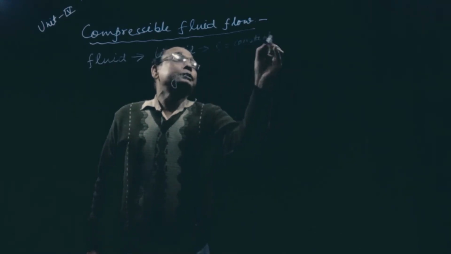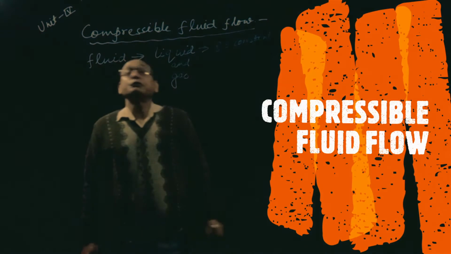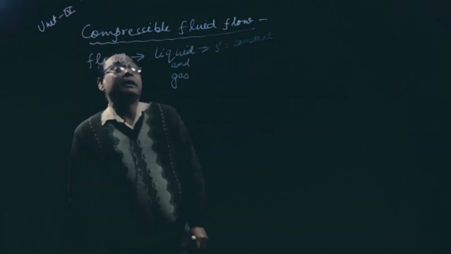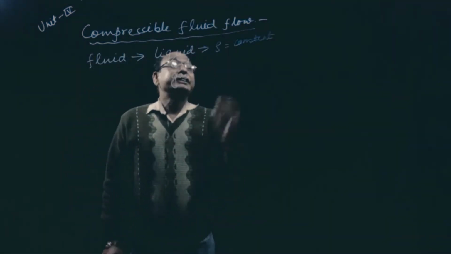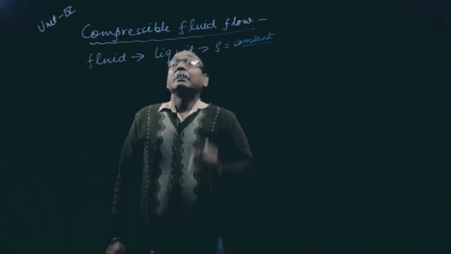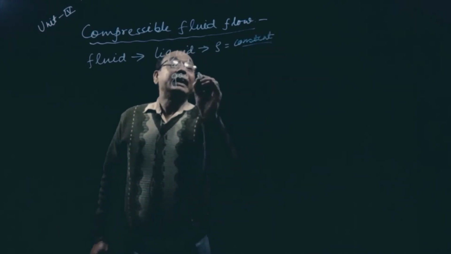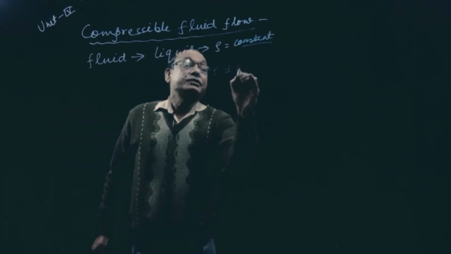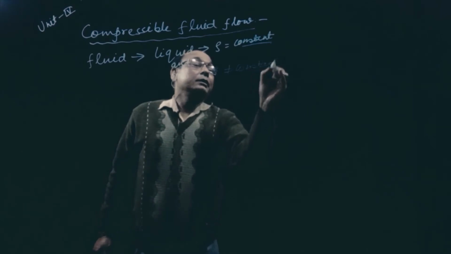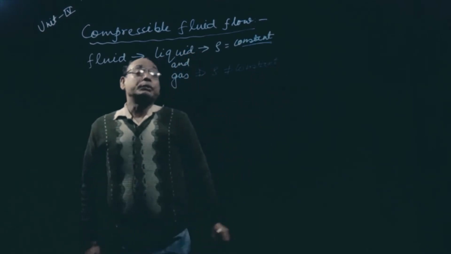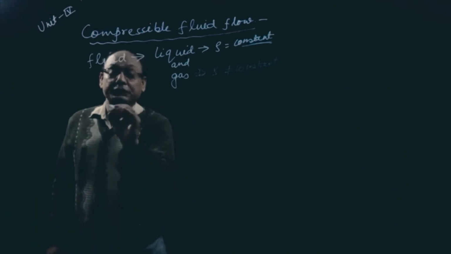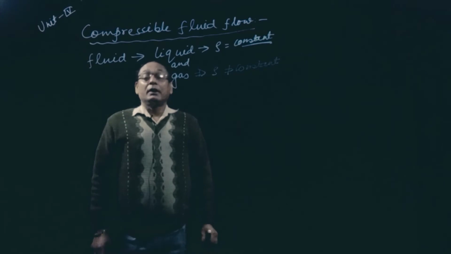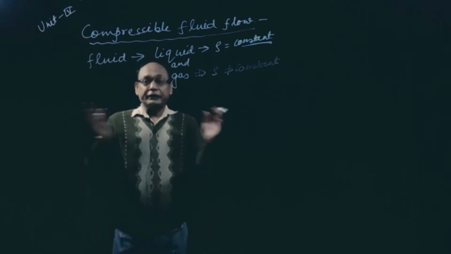So in units 1, 2, 3, we discussed fluids for which density remains constant. But in this chapter, particularly gas, it can be compressed, so here density is not constant. Liquid is incompressible and gases are compressible. So gases we are going to discuss in unit 4.